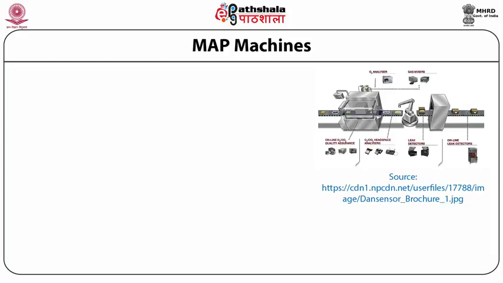The function of MAP machines is to retain the product on a thermoformed or preformed base tray or within a flexible pouch or bag, modify the atmosphere, apply a top web if required, seal the pack, and cut and remove waste trim to produce the final pack. Different types of MAP machines are discussed below.